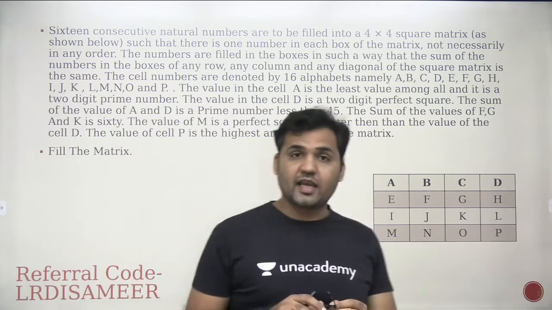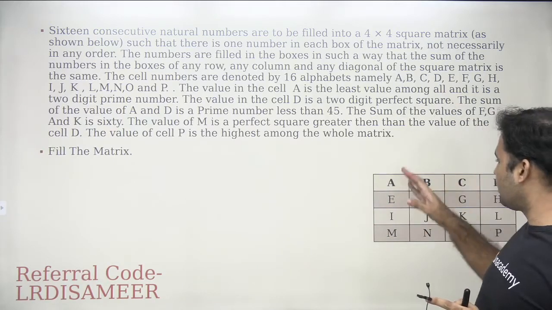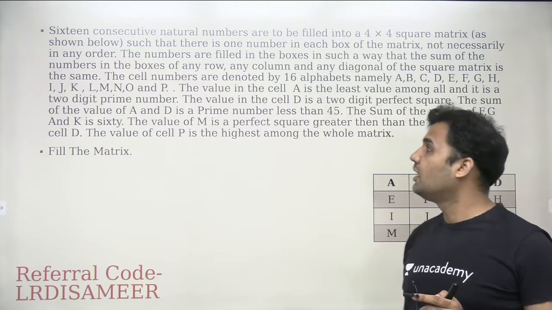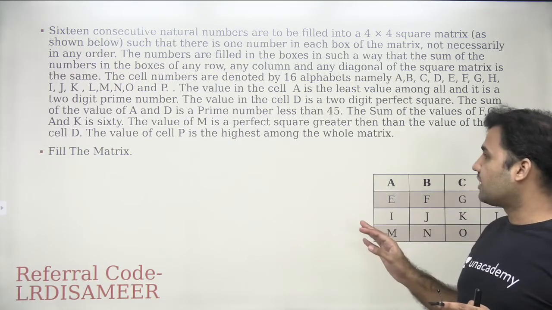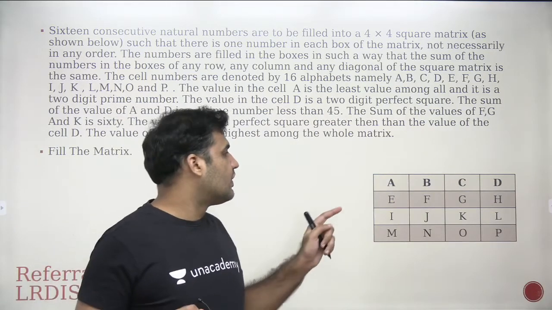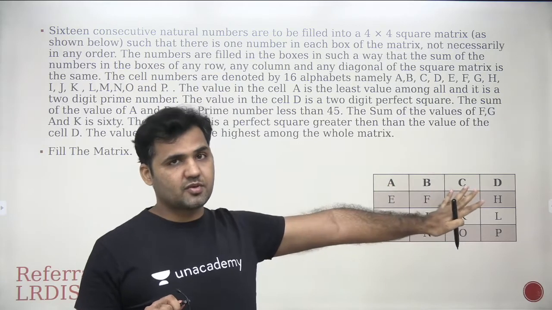Now, again, this is the definition of a magic square, that the summation of the numbers row-wise, column-wise, and diagonal-wise should be the same, and this is mentioned over here. But what is that sum? We do not know that. We could have found the sum if we knew what is the lowest number that has been used here and what is the highest number that has been used here.